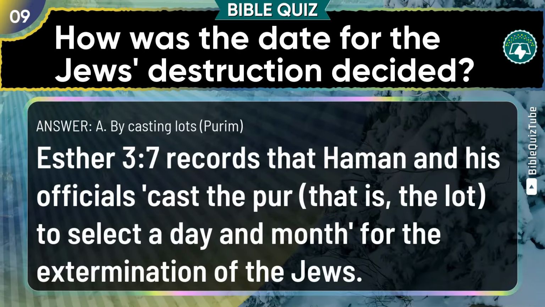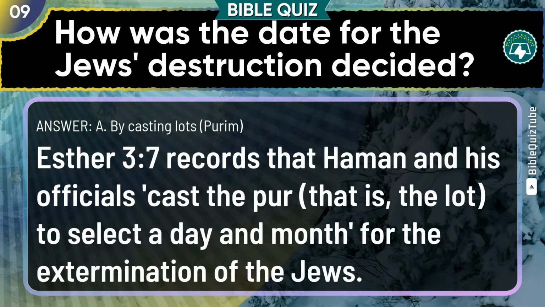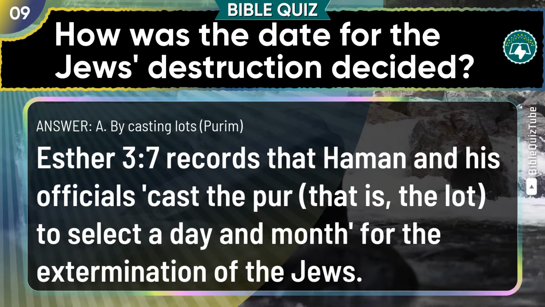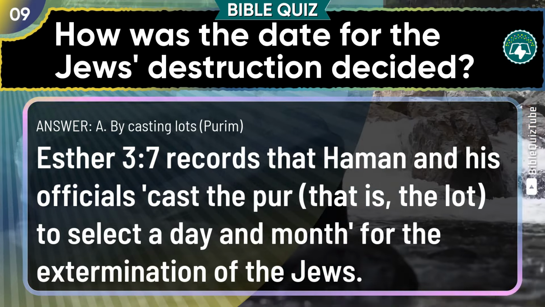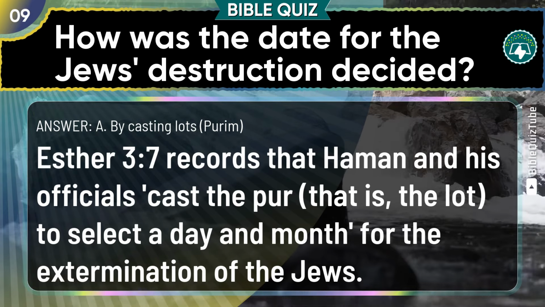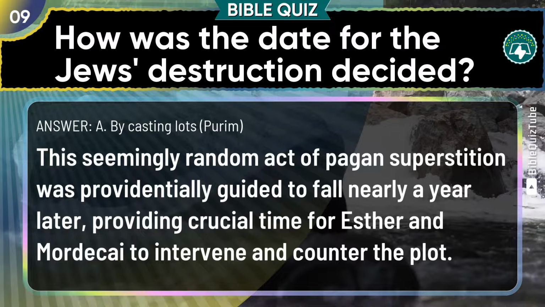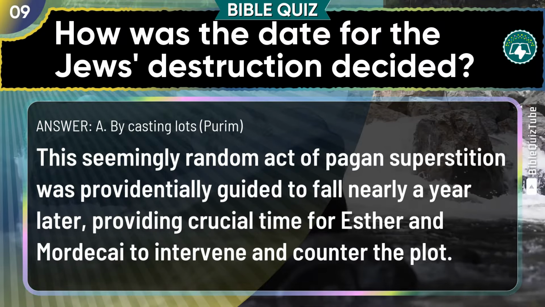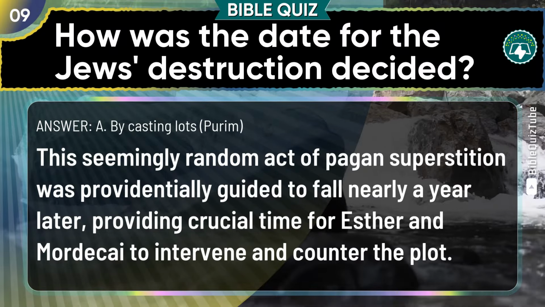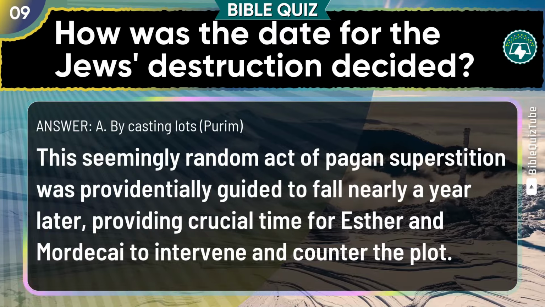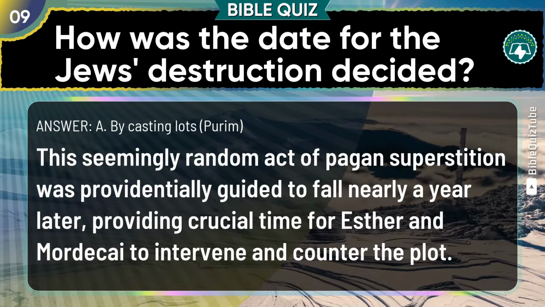The explanation. Esther chapter 3 verse 7 records that Haman and his officials cast the pur, that is the lot, to select a day and month for the extermination of the Jews. This seemingly random act of pagan superstition was providentially guided to fall nearly a year later, providing crucial time for Esther and Mordecai to intervene and counter the plot.